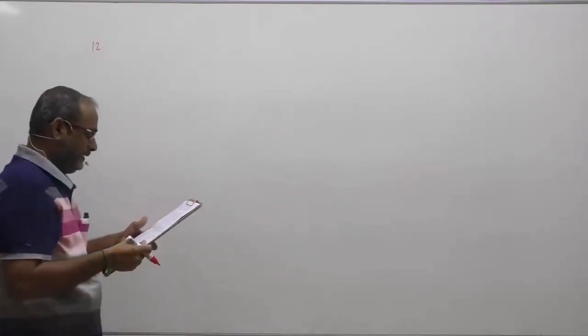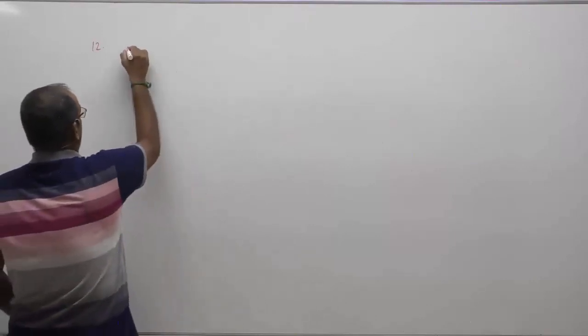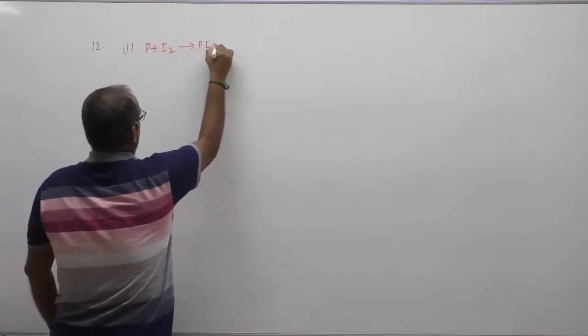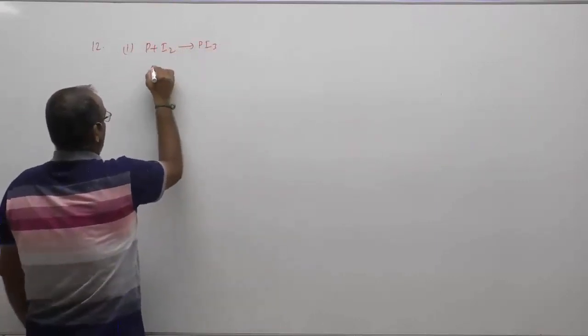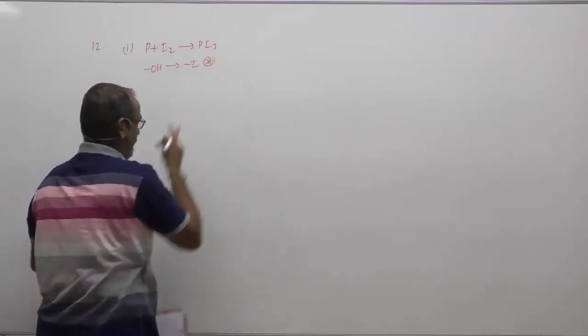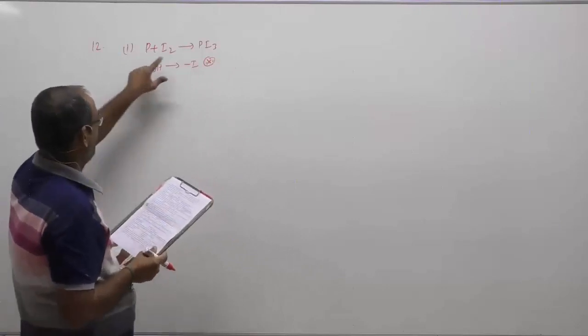In question number 12, the reaction is between excess P and I2, phosphorus and iodine. In the first case, P plus I2 is a halogenating agent which will convert OH to I. That is a very important one. Okay, now the next one: P plus I2 with glycerol.